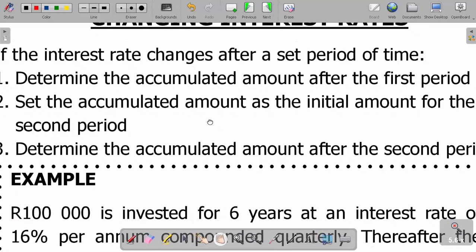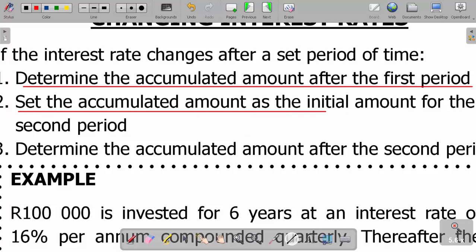First of all, you determine the accumulated amount after the first period, that's before the rate was changed. Then when you are done with that, you set the accumulated amount as the initial amount for the second period.